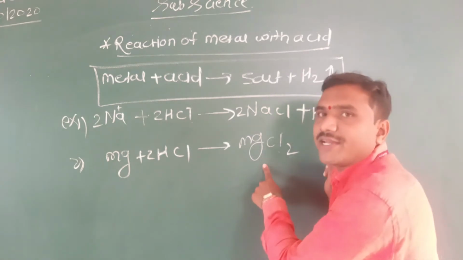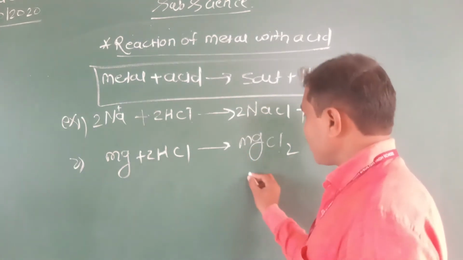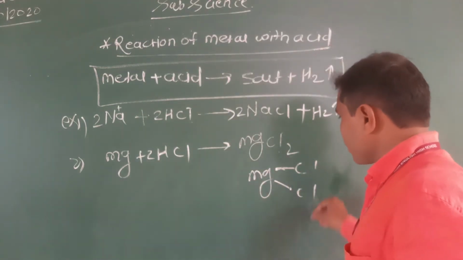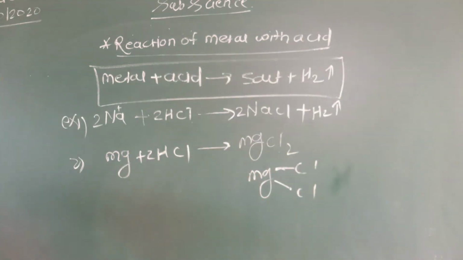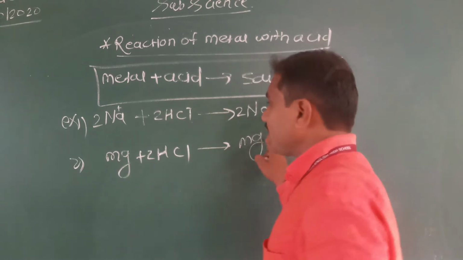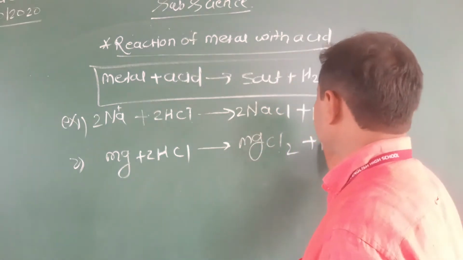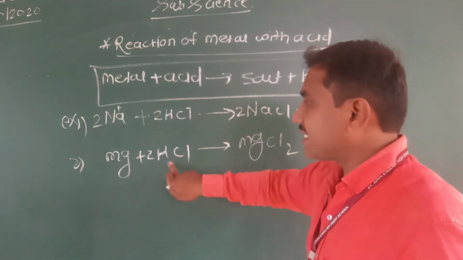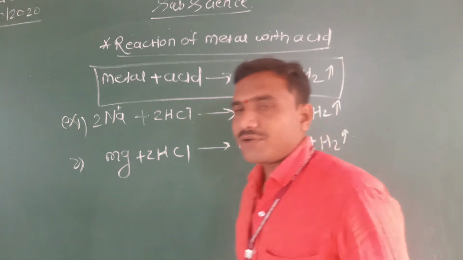Magnesium chloride is also an ionic compound, MgCl2. Magnesium has valency 2, so 2 chlorine atoms are attached. Magnesium chloride is the salt and the byproduct hydrogen gas H2 is evolved. Metal magnesium, acid hydrochloric acid, salt MgCl2, and hydrogen gas.